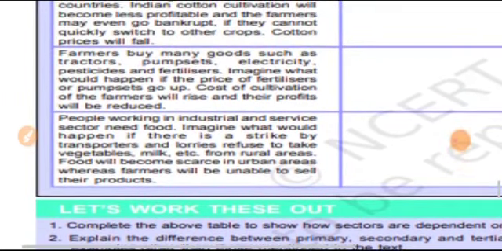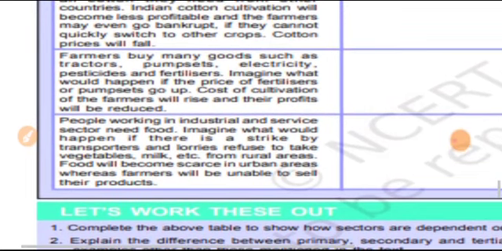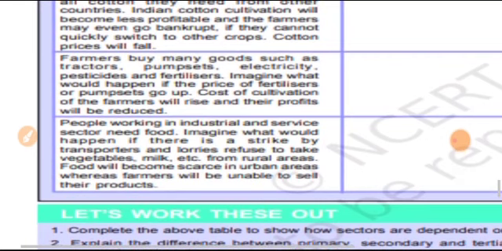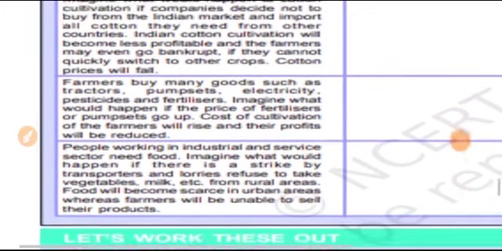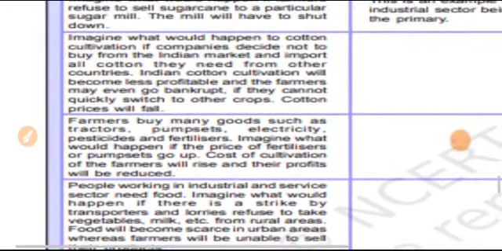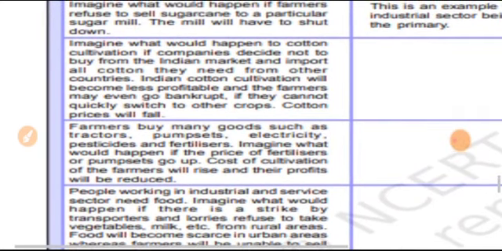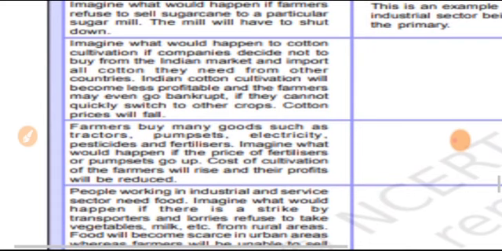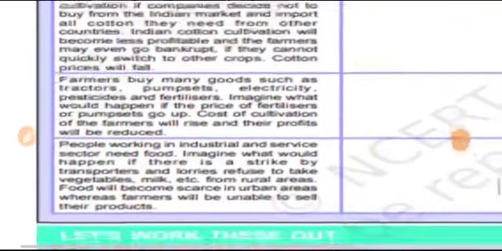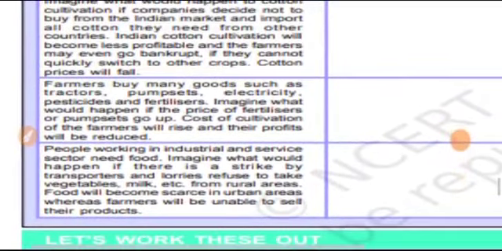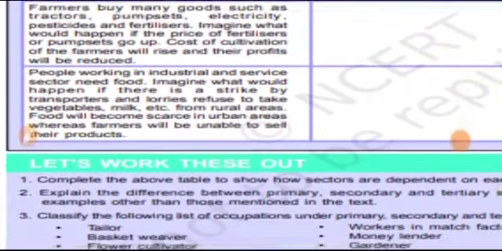In the case of the farmer buying goods, you see that the primary sector depends upon the secondary sector, because the cost of cultivation of the farmer will rise only when they get pump sets, electricity, pesticides and fertilizers, which belong to the secondary sector. And if you see this one, imagine what would happen. This is an example of the primary or agriculture related sector depending upon the secondary sector. So based on this, you try to analyze by yourself also. I have given you an example and told you the answer. You also try to understand it on your own, you will be able to do it.